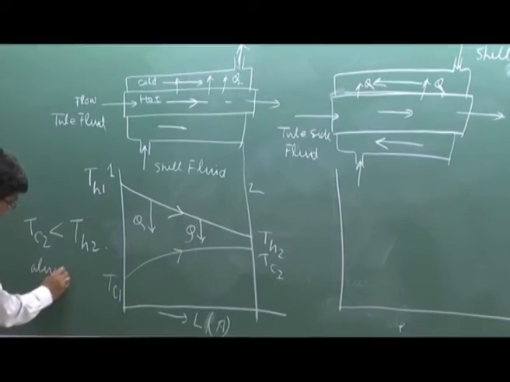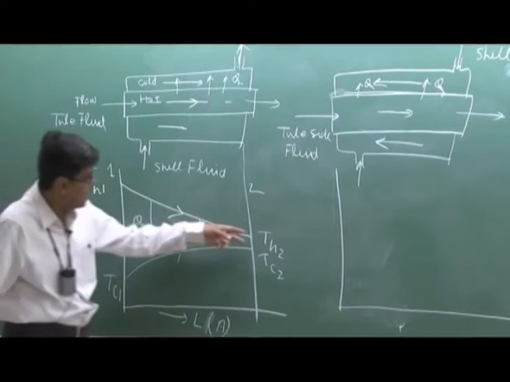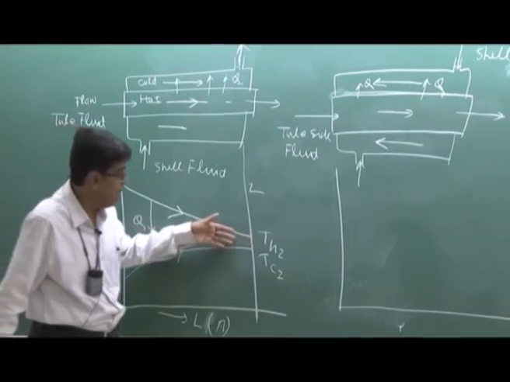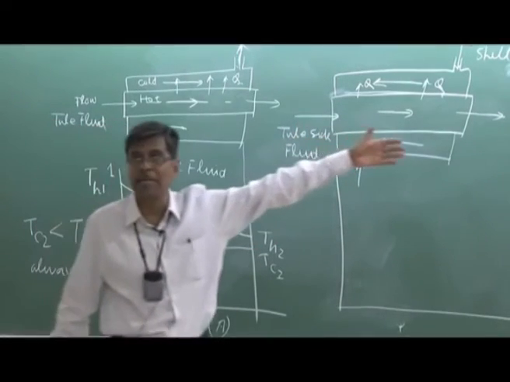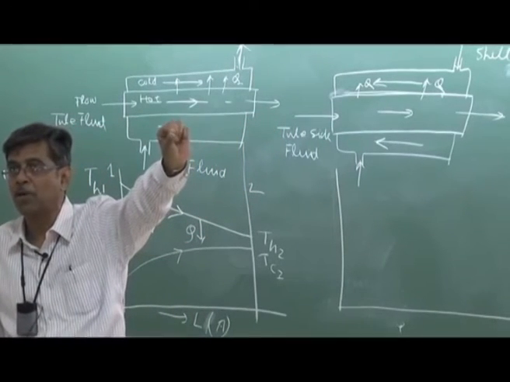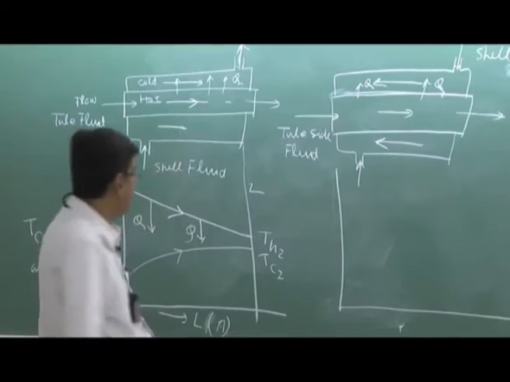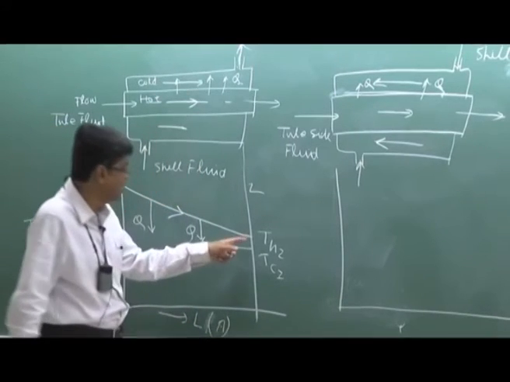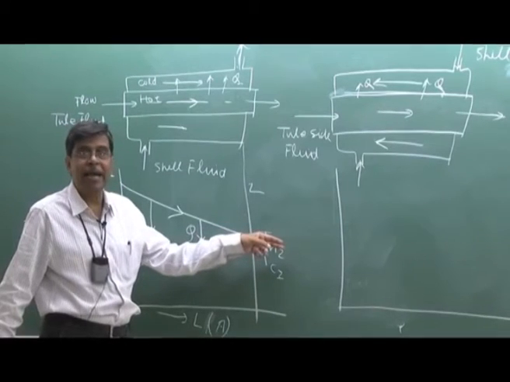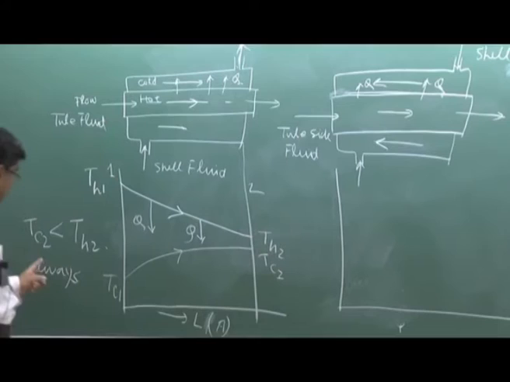Otherwise, heat transfer will not take place. As the difference goes on decreasing, the rate of heat transfer is decreased, so that if you have an infinitely long heat exchanger, you can expect that these two things will be meeting or converging to one value, because the heat transfer will go on decreasing as this difference decreases, so that the change will be again less. That means always in a finite heat exchanger the cold fluid outlet temperature Tc2 will be less than that of the hot fluid outlet temperature.